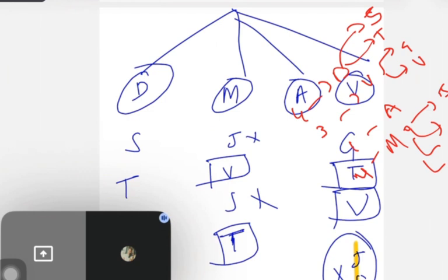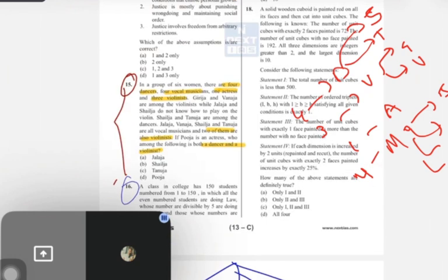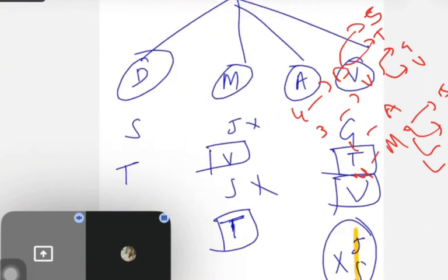Question: all are violinists and two of them are also violinists. If Pooja is an actress, who among the following is both a dancer and a violinist? It means Pooja is confirmed as an actress. Okay, so she has gone now.